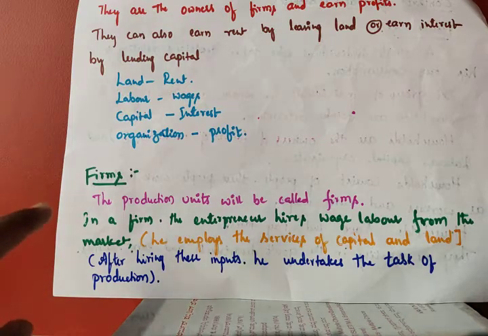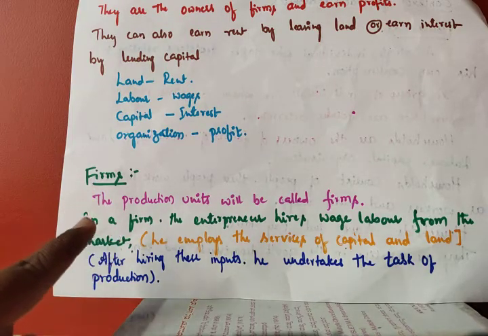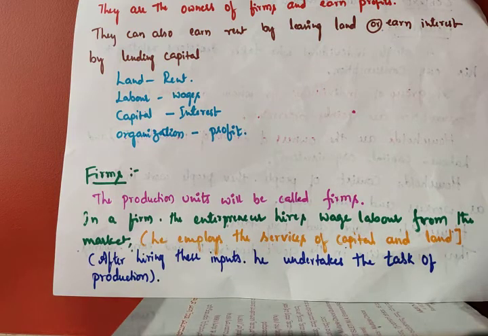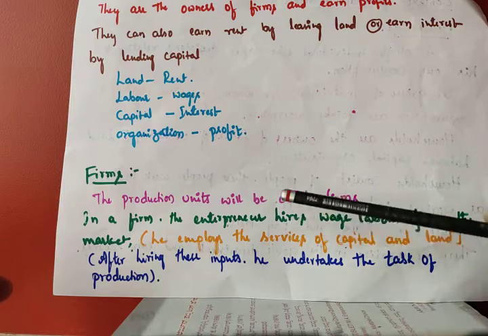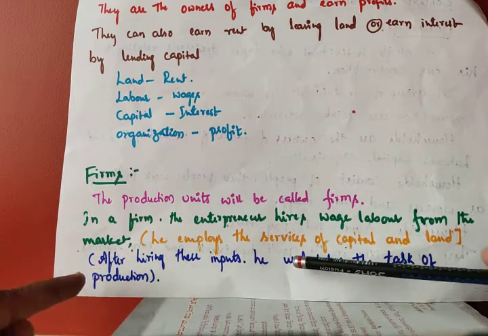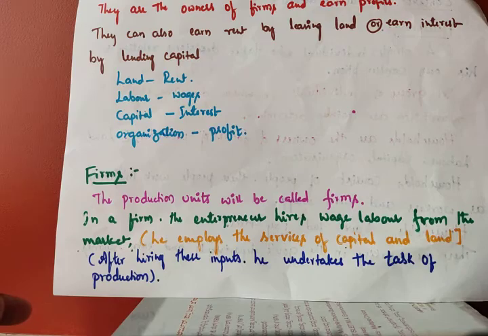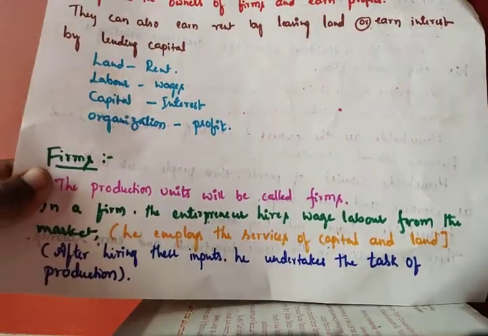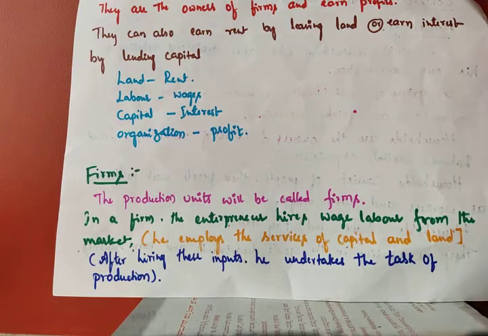In a firm, the entrepreneur, meaning the organizer, hires wage labor from the market at a particular price, the sale and purchase of labor service, and he employs the services of capital and land. For what purpose? For production. To do production he needs land, capital and also wage labor. After hiring these three inputs, he undertakes the task of production.